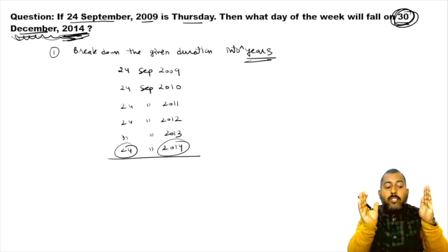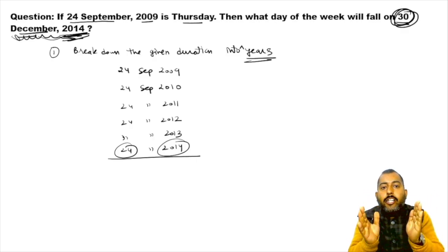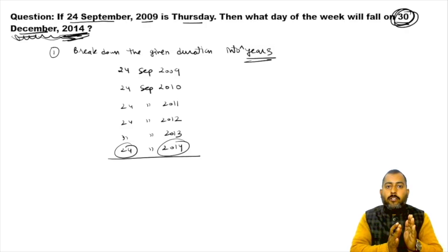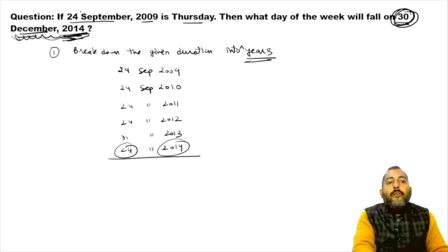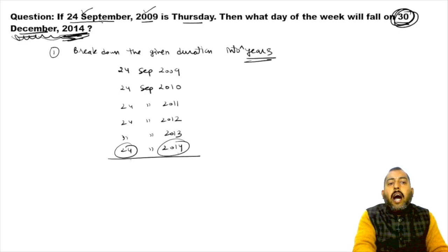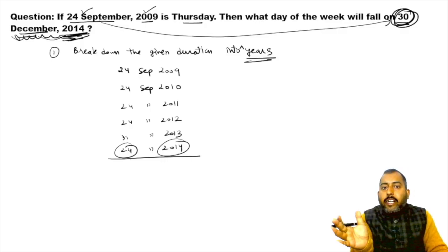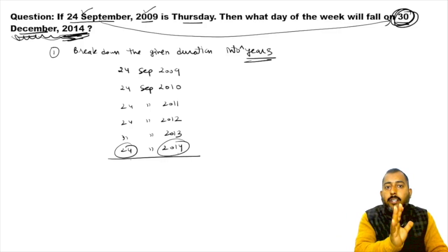So we are just finding out how many odd days are there between these two given dates. So for that, what I did, I divided the given duration into complete years first. So 24 September 2009 to 24 September 2014 will lie between these two given dates. That is why we will go like this first.